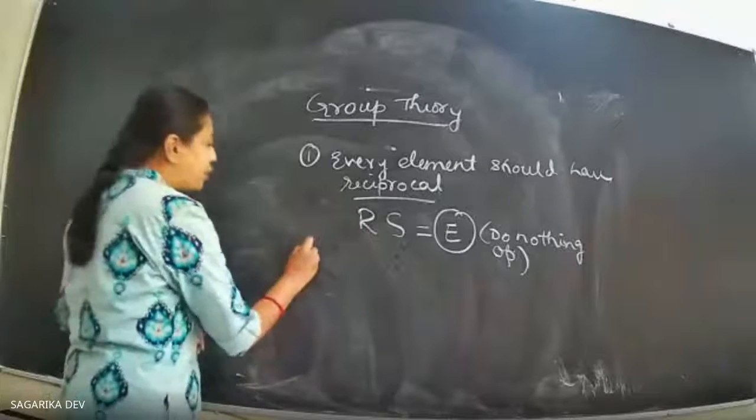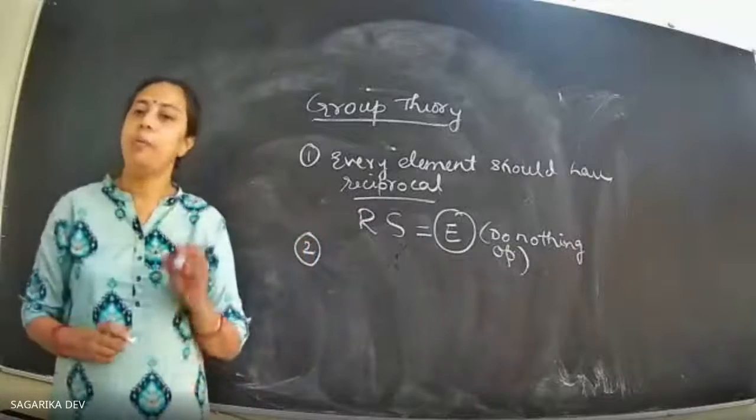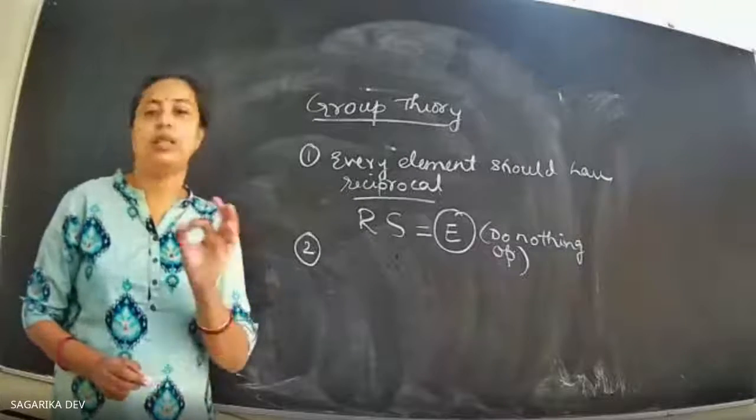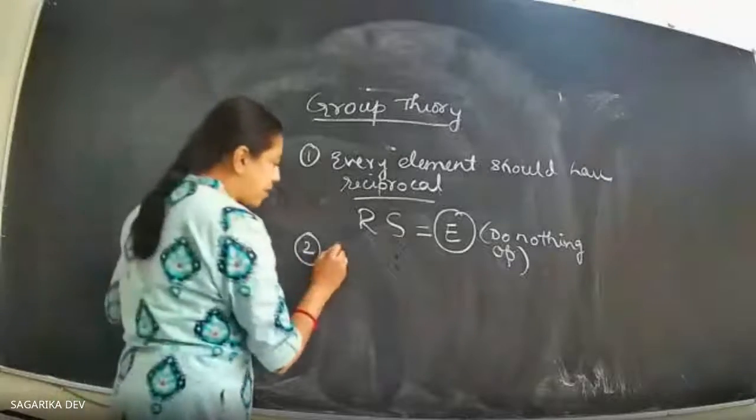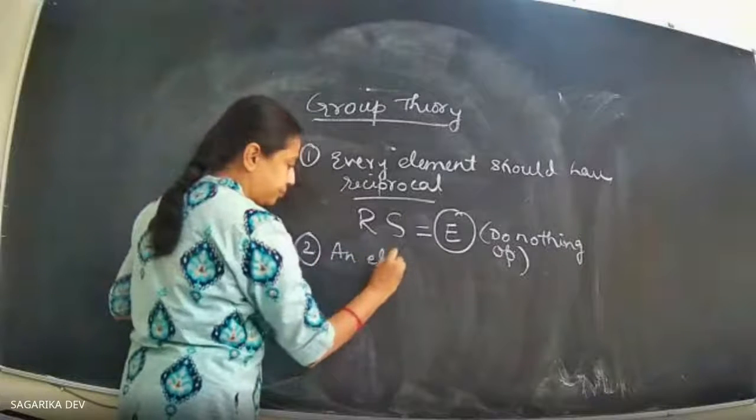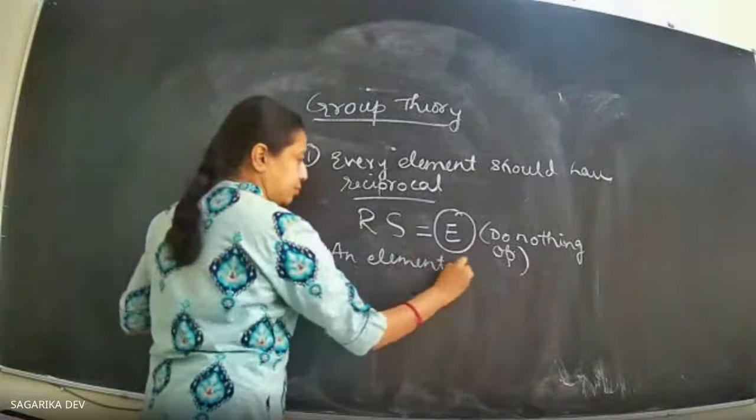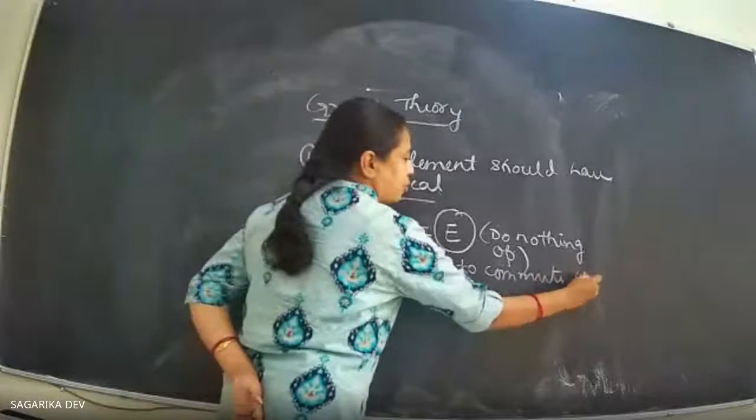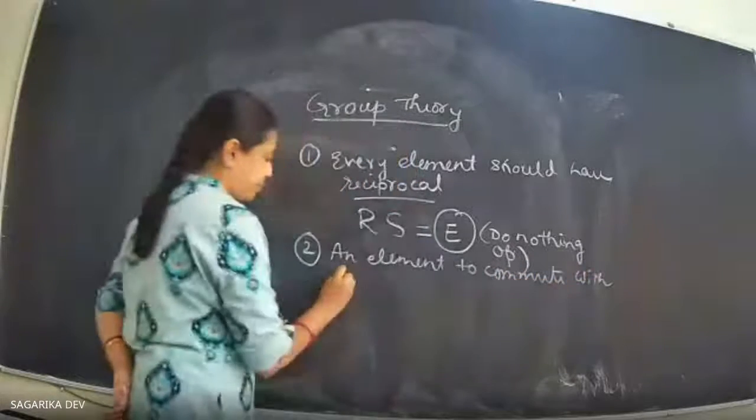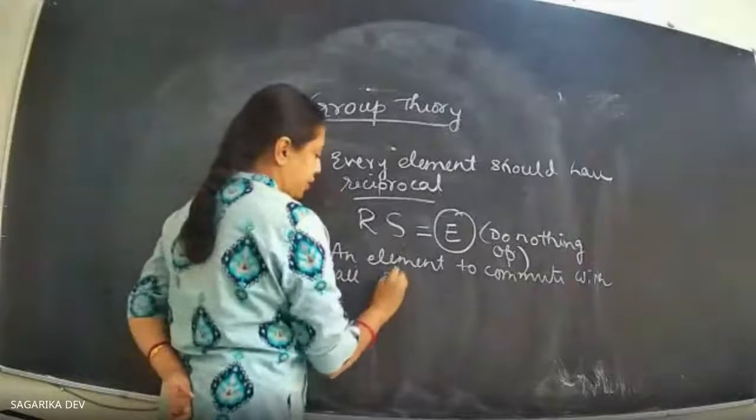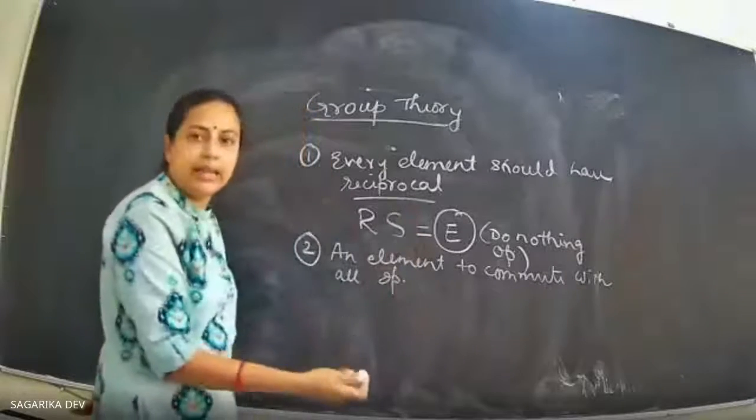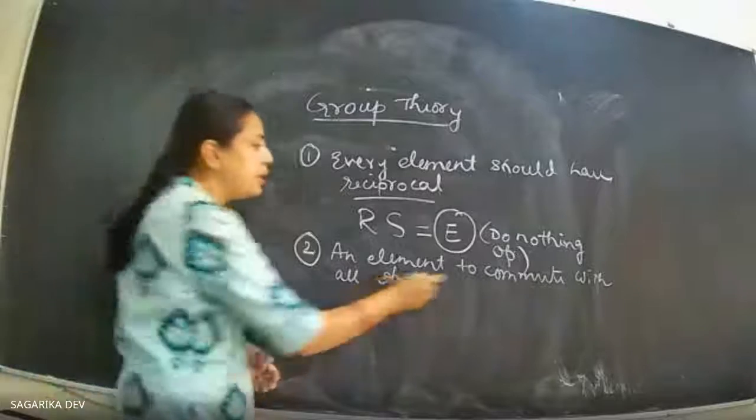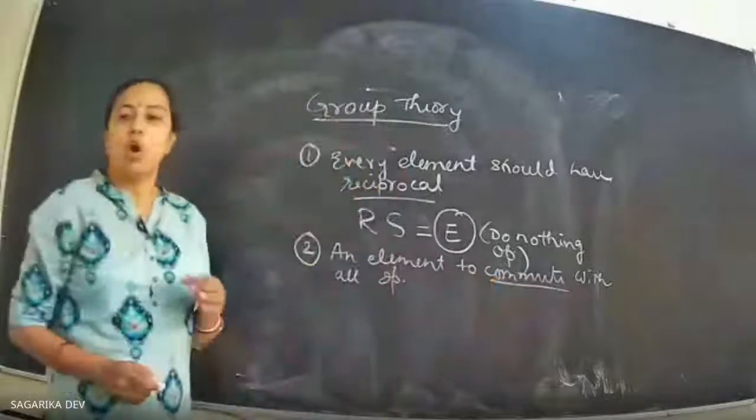Number 2, every group must have some element which will commute with everyone. So it must have an element to commute with all operations or the entities of the group. What do we say? What do we mean by commute?